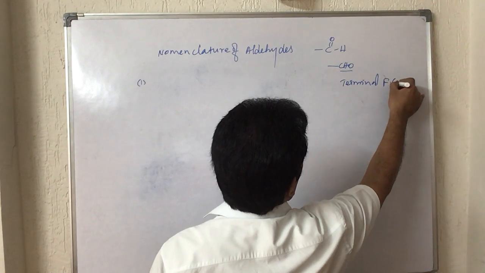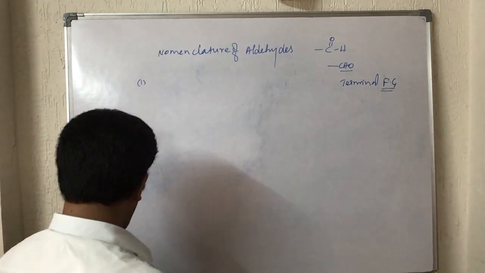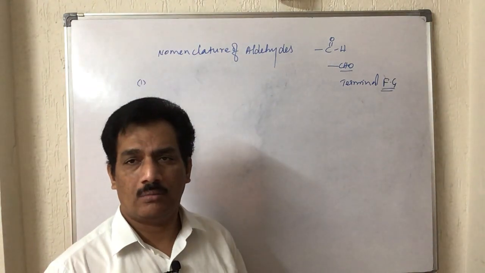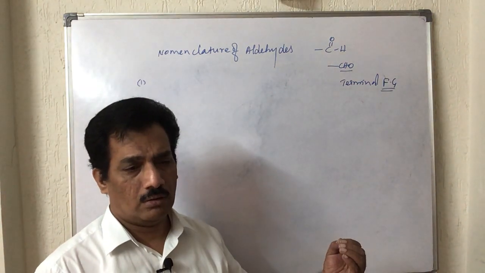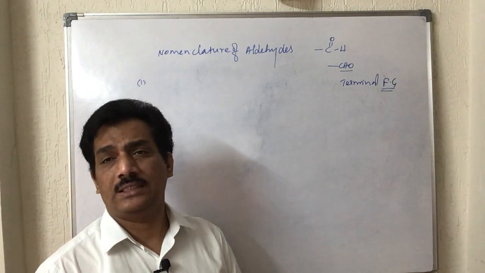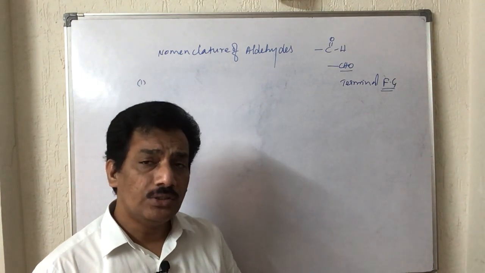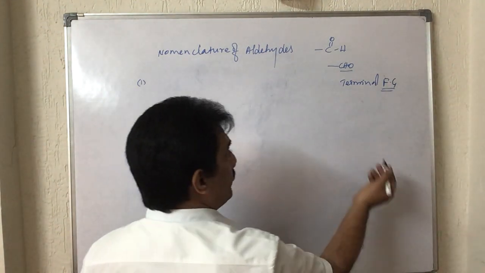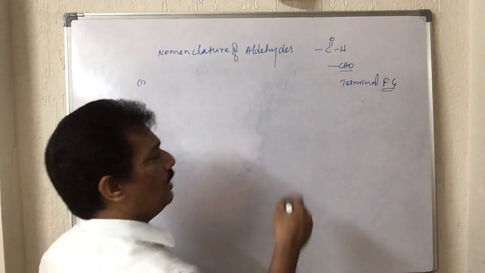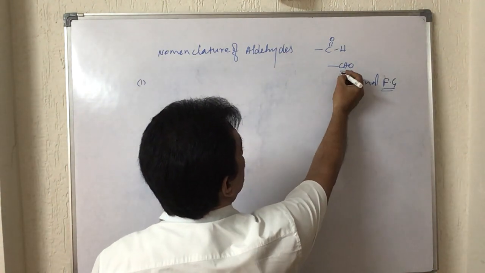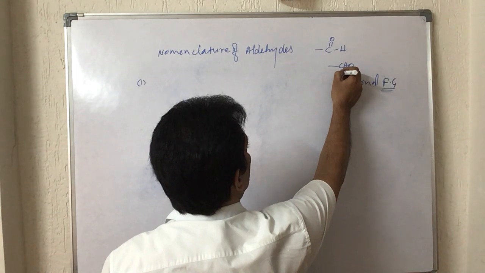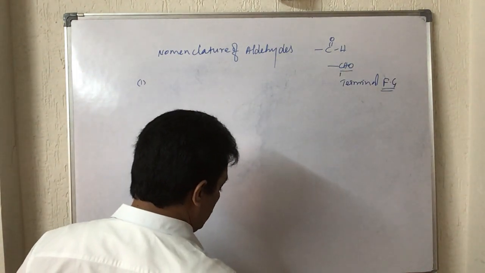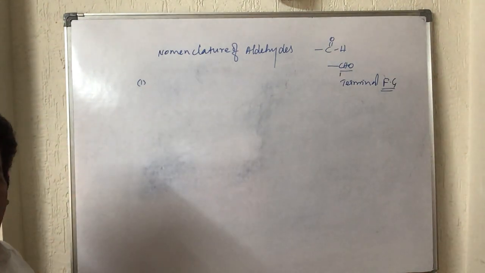I think you know what a terminal functional group is. Terminal functional group means it is always present at the end of the molecule. Not only aldehyde, all the carboxylic acids and their derivatives are also considered terminal functional groups. Hence, if it is the main functional group, then we have to consider the position of this carbonyl group as the first position. That is, the carbon in CHO is taken as the first carbon in the compound.